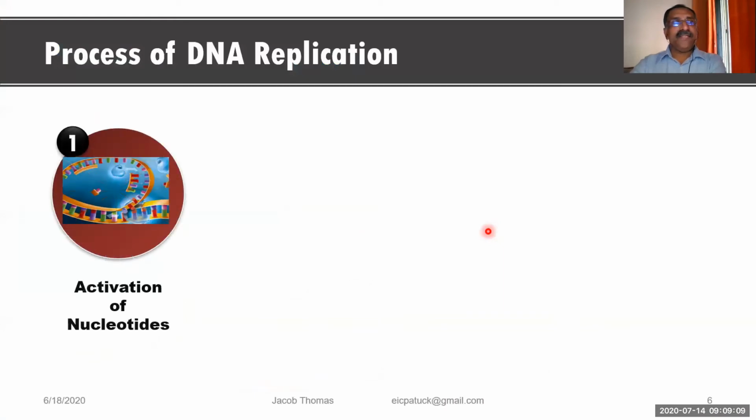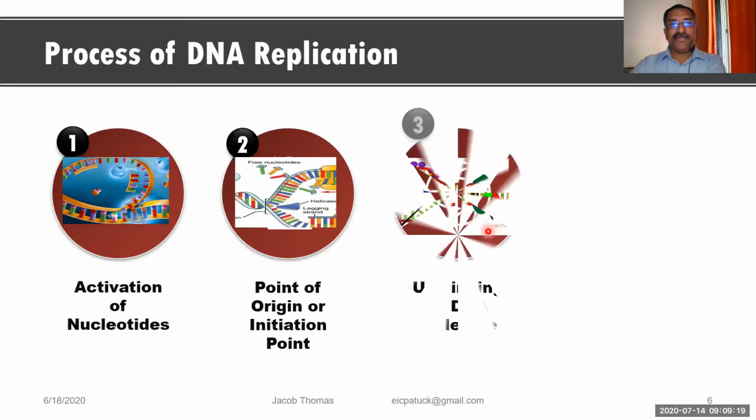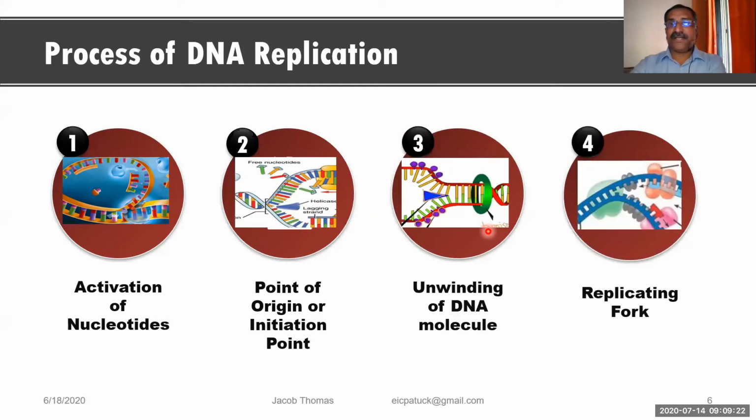Now, we have seen the process of replication of DNA. I told you that there are 7 steps. And 4 steps you have seen over here at this stage. That is activation of nucleotides. That is the first point. Second point is the point of origin or initiation point. Third is unwinding of DNA molecule. And fourth is the replication fork. So these are the 4 in one section we have seen. We have completed up to here yesterday, these 4 parts.